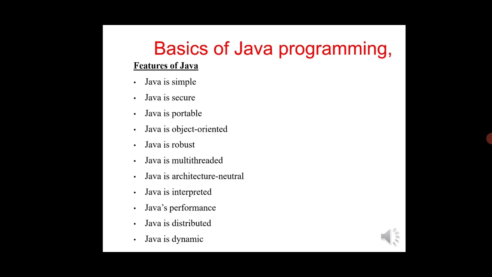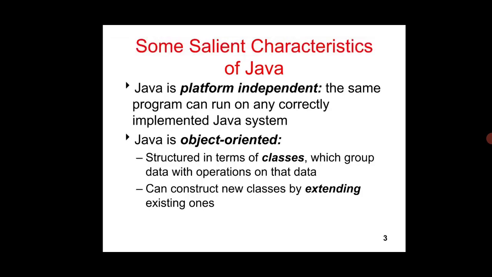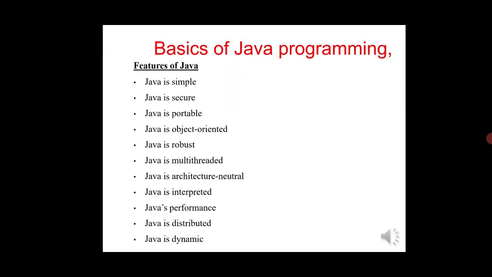Java is a fully object oriented language. Object oriented in the sense Java is full of classes and objects. Java is a robust one. Then Java is multi-threaded. It supports multi-threaded programming. Then Java is architecture neutral. Then Java is interpreted, we can execute it line by line. Java performance is very high. Java is a distributed one. We can make a distributed application by using a Java program. Java can create dynamic programs. So these are all the basic features of Java programming.